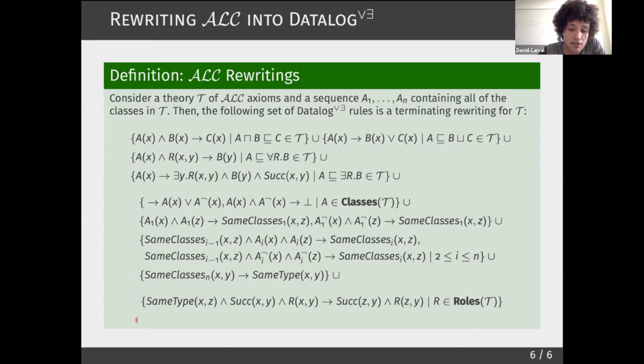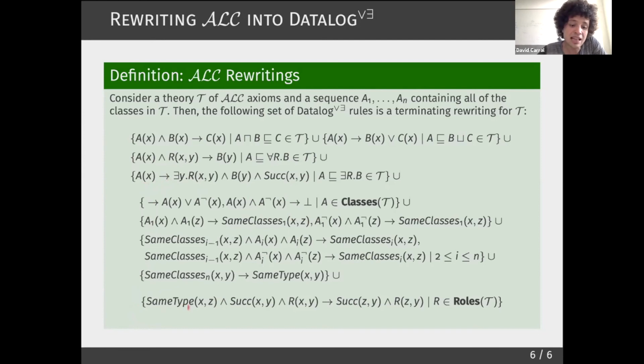And finally, we have this last Datalog rule, which allows us to reuse elements that have been introduced during the computation of the chase to satisfy existential restrictions. Because of this rule, we can guarantee that these disjunctive existential rules will terminate with respect to the Datalog-first restricted chase.